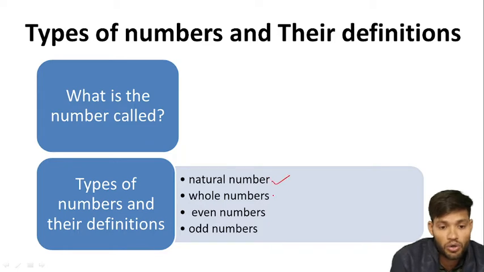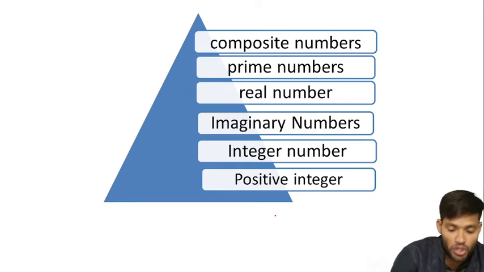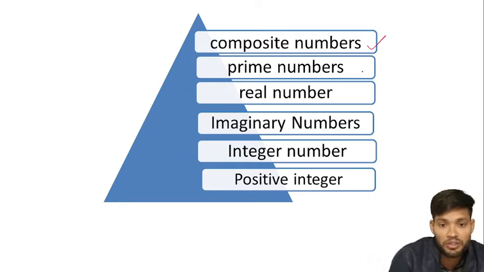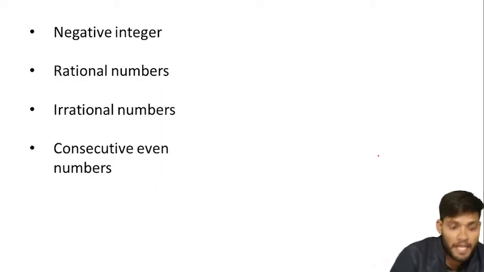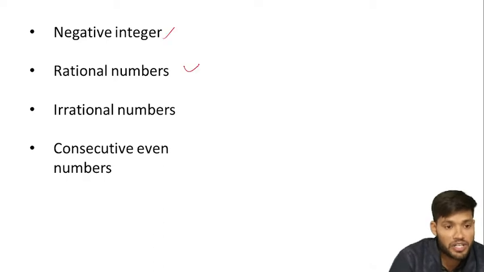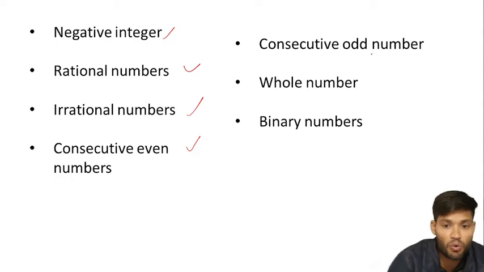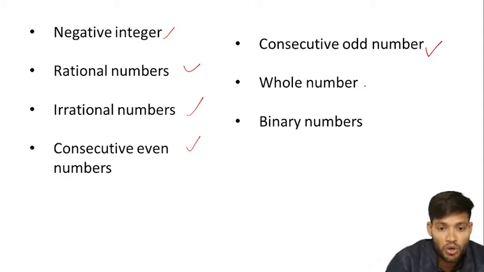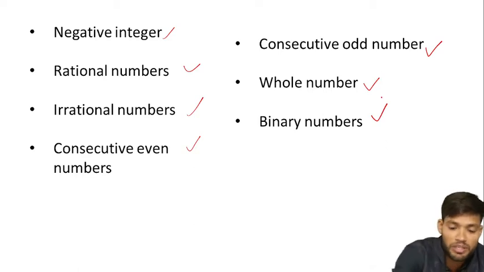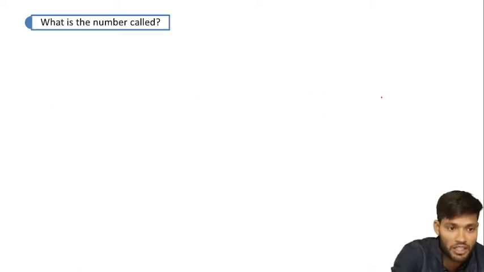Natural number, whole number, even number, odd number, composite number, prime number, real number, imaginary number, integer, positive integer, negative integer, rational numbers, irrational numbers, consecutive even numbers, consecutive odd numbers, and binary numbers. We will study all the numbers here.